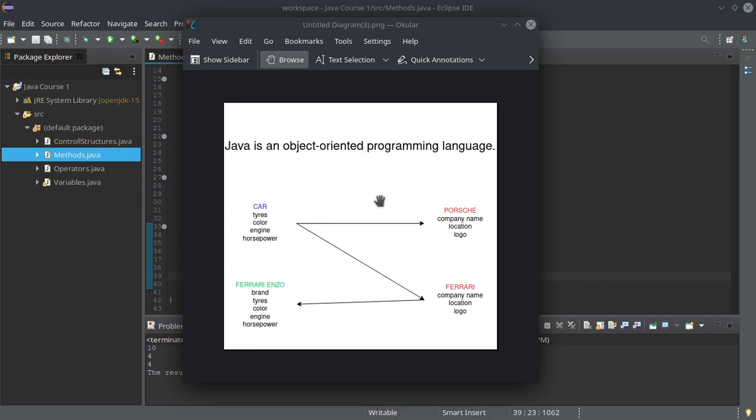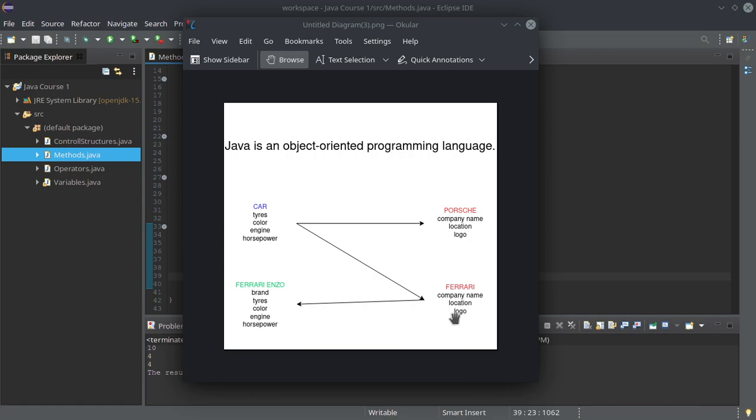So in this case there will also be a class called car company, and Porsche and Ferrari are other objects. And as you can now understand, this Ferrari Enzo is an object which uses another object, which is Ferrari.